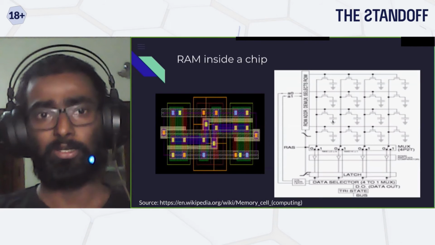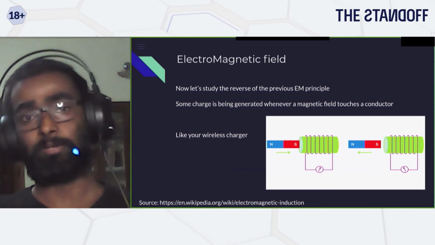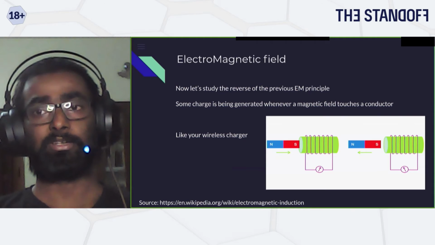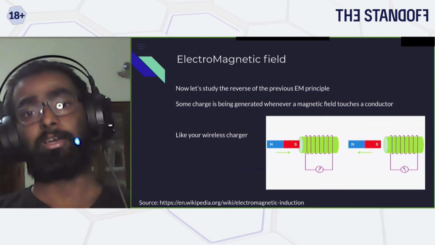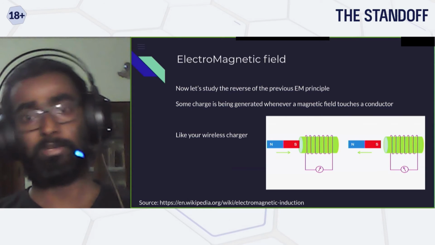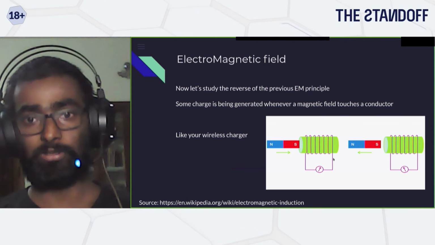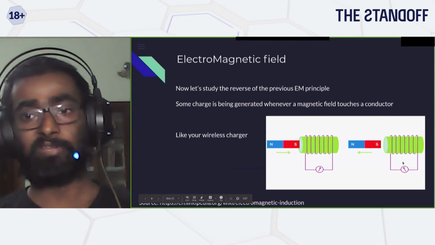Now let's do the reverse of what we have learned so far. In the first part, we learned that a current carrying conductor can generate a magnetic field. The same is also true in reverse. Whenever you place a magnetic disturbance next to a conductor, that is also going to create some amount of electrical charge in it.